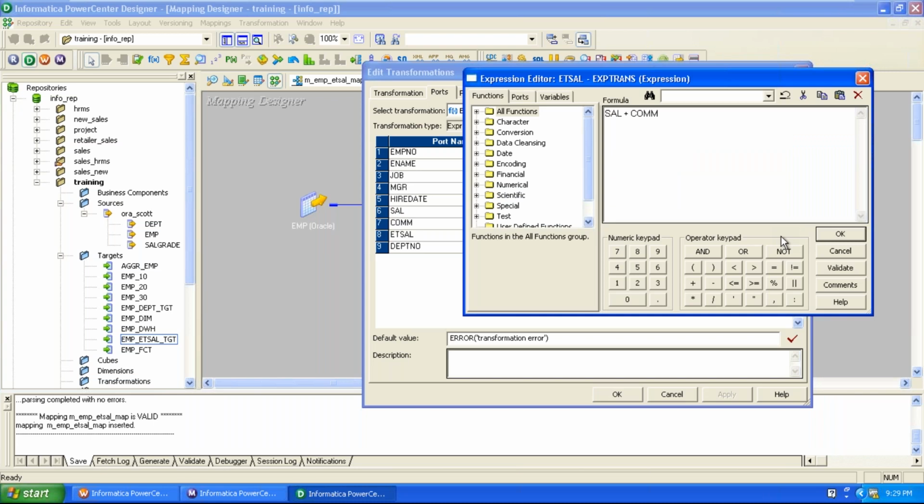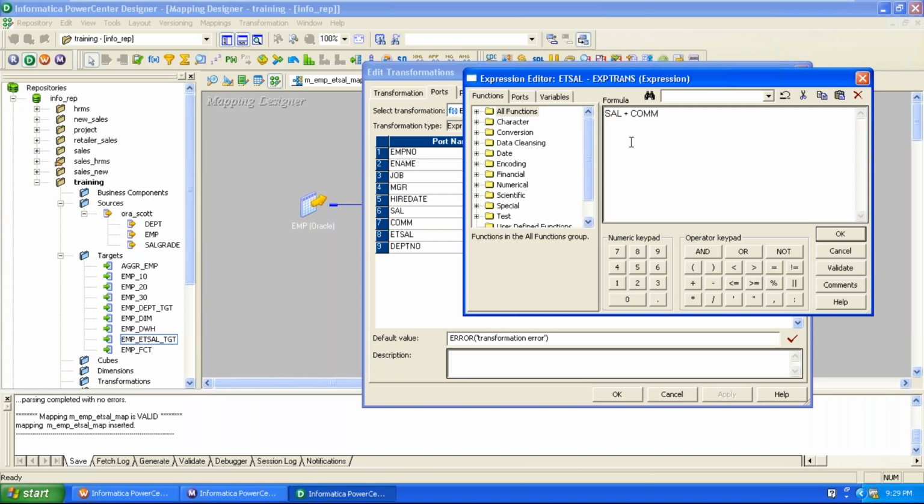Employees never join any organization for incentives or commissions. They join for a particular salary, and they expect commissions also based on their performance. But every employee joined any organization for salary only. Commission is an extra income. Here we are adding commission to the salary. So whenever we add commission to the salary, if commission has null values, even though salary is a not null value, we can again get a null value as output.